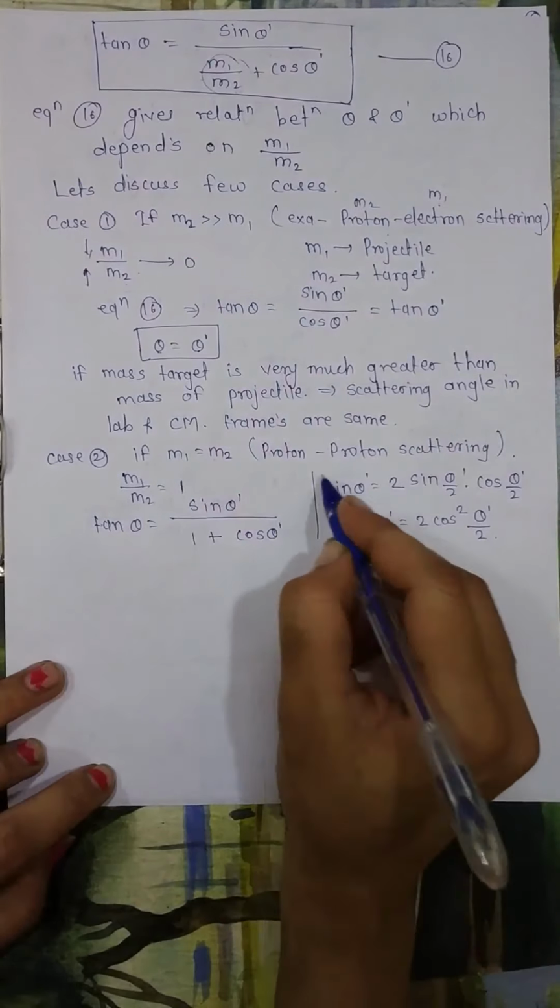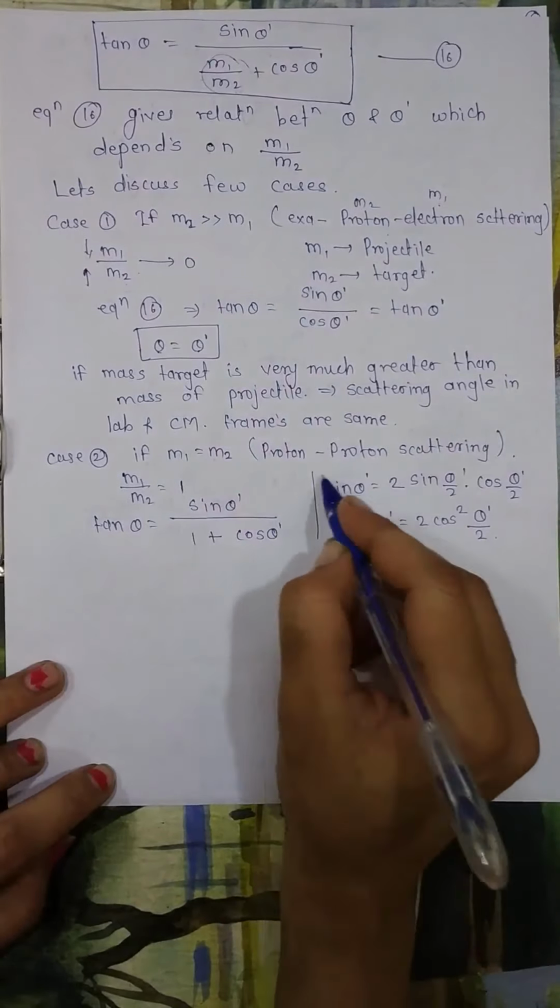If this tends to infinity, equation 16 will become tan theta equals sin theta dash upon infinity plus cos theta, and 1 upon infinity is nothing but 0. 0 into sin theta dash gives 0. So tan theta equals 0. This means theta is also equal to 0.